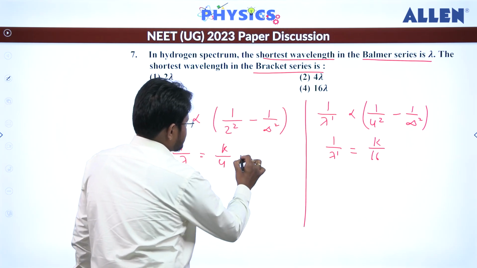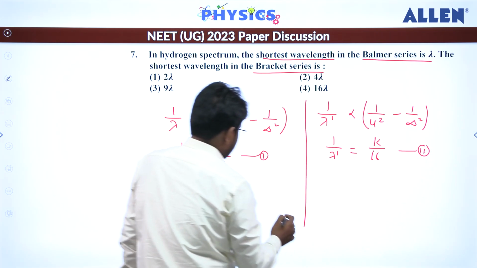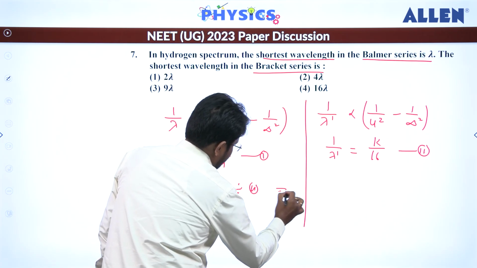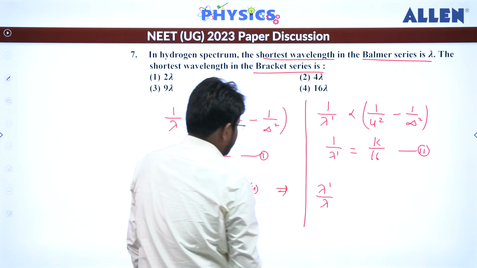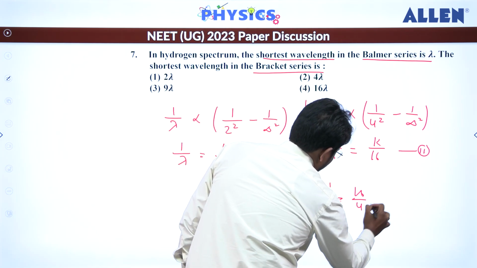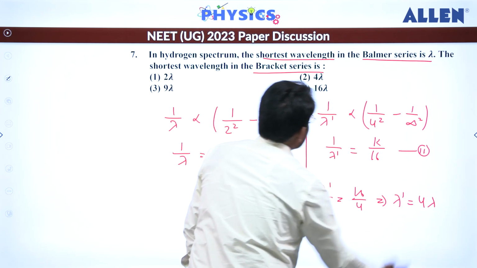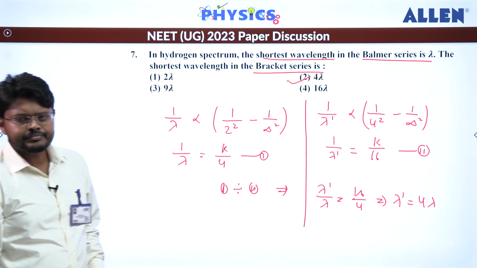So let's divide these two equations, first equation and second equation. From here we can write lambda dash divided by lambda will be equal to 16 divided by 4. So that means lambda dash will be equal to 4 times lambda. So let's check the option. The second one is the correct answer for this.